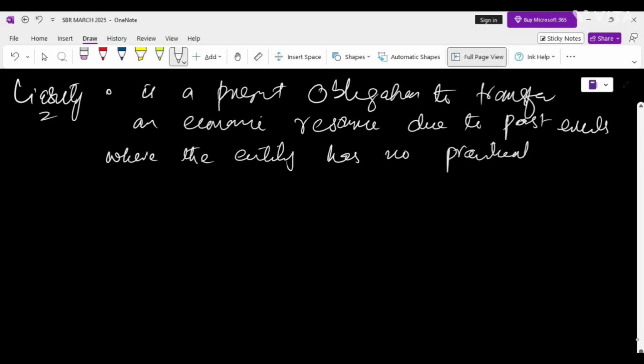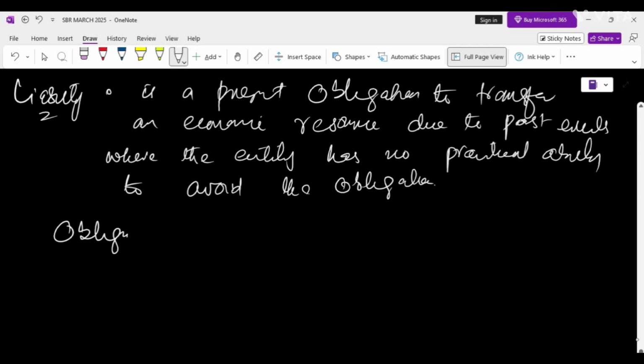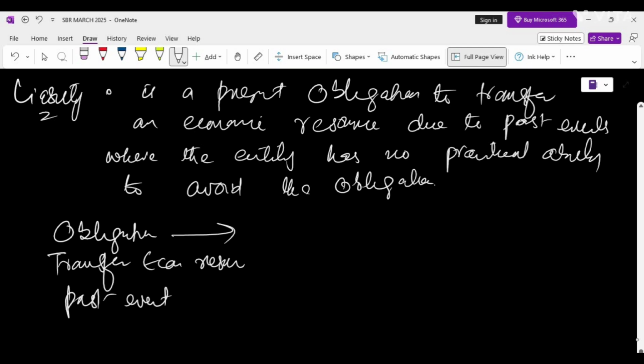So here I have mentioned three things, and that is your obligation. Another thing I have mentioned here is the transfer of economic resources, and the third thing is the past event. Okay, the obligation, which we have discussed earlier, is a duty owed to another entity or another party, being a person, entity, or society. So it can be legal, or it may be constructive. By legal, we mean we have a contract to pay. Let's say you have a contract to pay the supplier, and by constructive, we mean a public promise to replace defective goods. So that will create a constructive obligation.